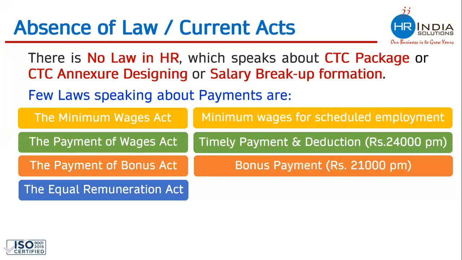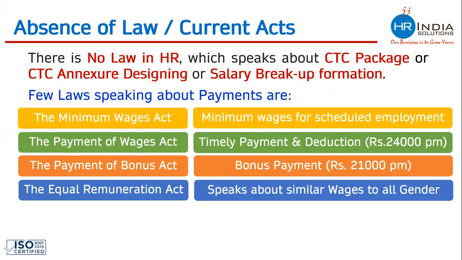The Payment of Bonus Act speaks about bonus payment or profit sharing by the company. But again, this labor law only speaks about those people whose monthly salaries are 21,000 per month or less. This labor law also does not cover each and every employee. The labor law by the name of the Equal Remuneration Act speaks about paying similar wages to all genders. One cannot discriminate on the basis of gender as far as salary and wages are concerned, is something which this labor law is taking care of.